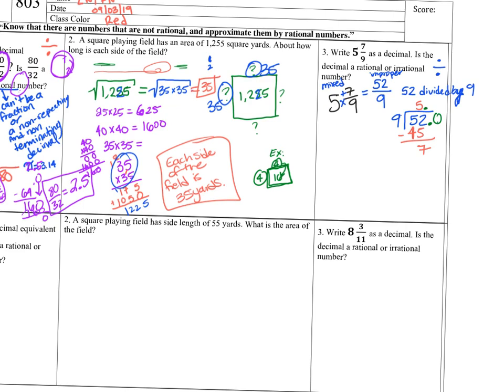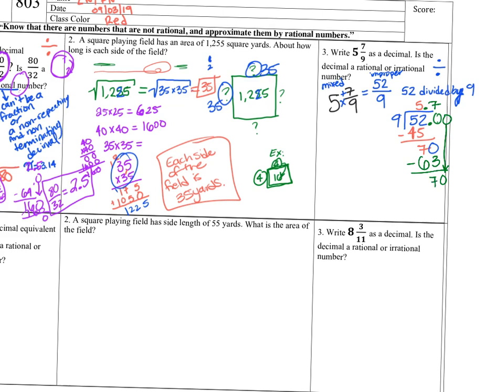So 9 goes into 70 7 times. 9 times 7 is 63. You bring another 0 down. Oh, wait, 70 minus 63 is 7.